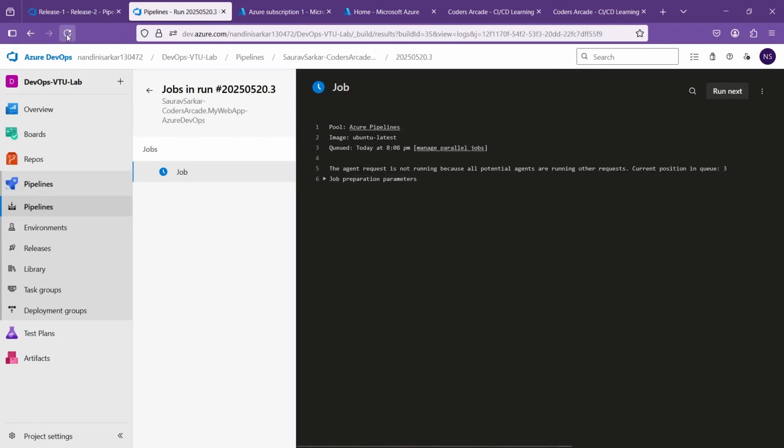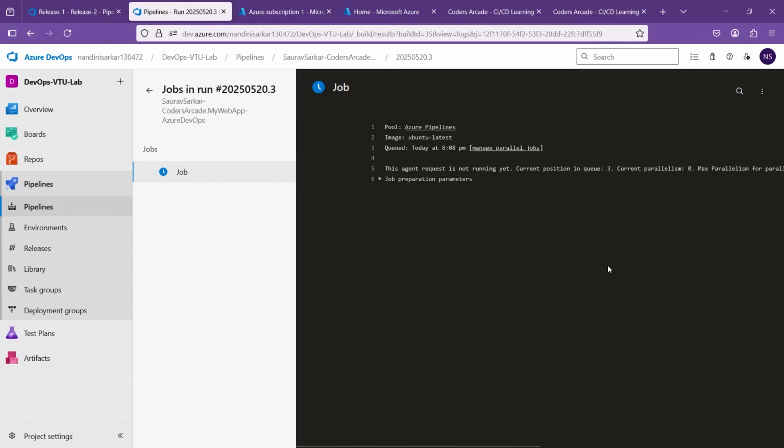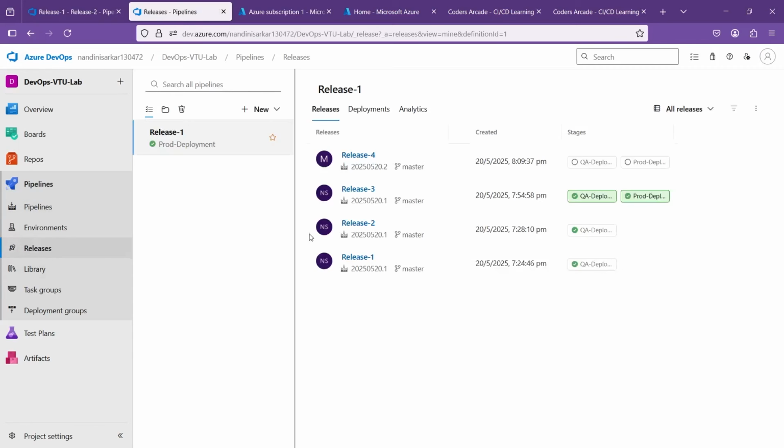Current queue is 3. So you have to wait for some time, guys, because we are not using any money, we are using free services. So you have to wait for some time. Let's wait. The current queue is 3. So it will complete as soon as it is done.